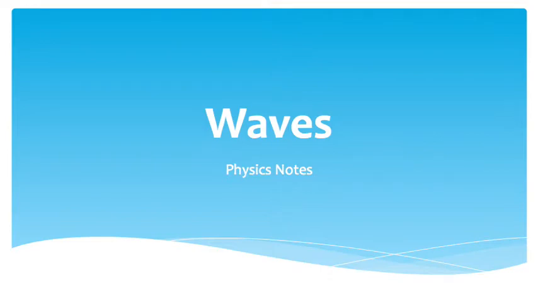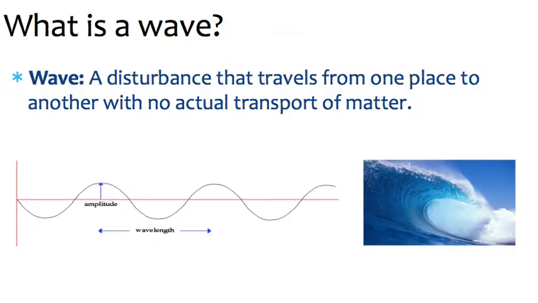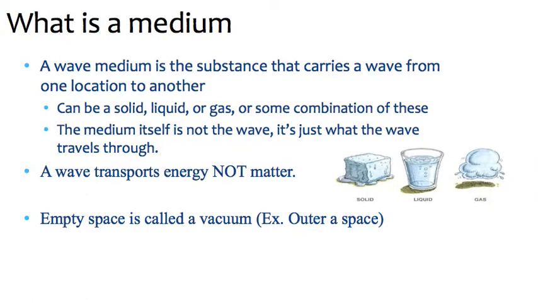In this video, we're going to go over the notes on waves. A wave is a disturbance that travels from one place to another with no actual transport of matter. They transport energy. A lot of waves are going to travel through what's called a medium.